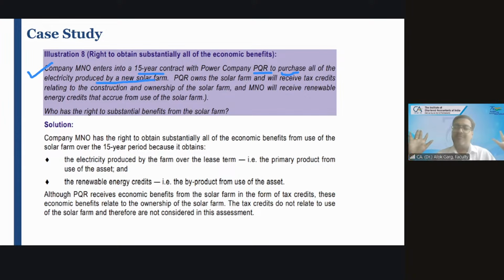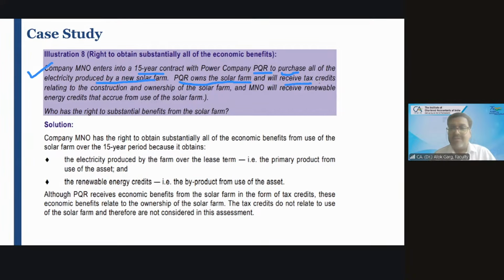All the electricity means seemingly that plant is constructed, manufactured, built only for this lessee, right? So the 100% production is transferred to the lessee. It seems like the lessee has taken that plant on a lease basis. All the production belongs to the lessee. PQR owns the solar farm. Who is the owner?